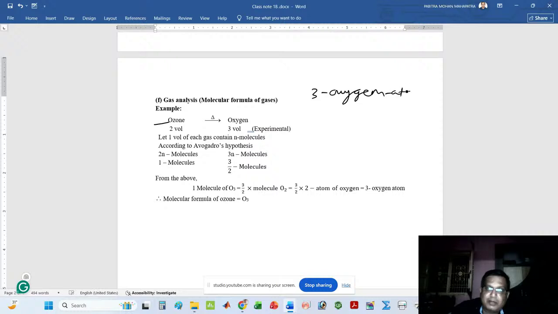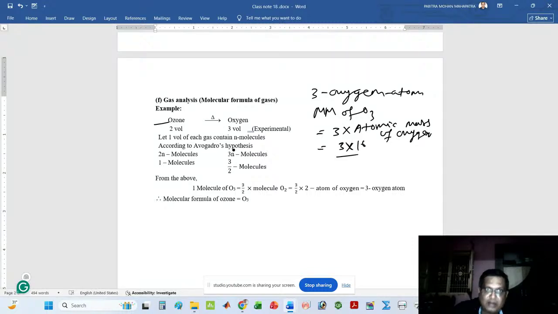If ozone is made of three oxygen atoms, then the molecular mass of ozone is equal to 3 into the atomic mass of oxygen, that is 3 into 16. How will I explain this using Avogadro's hypothesis?